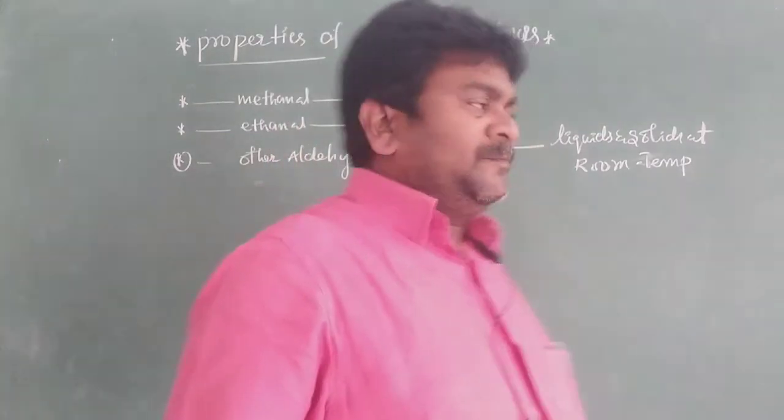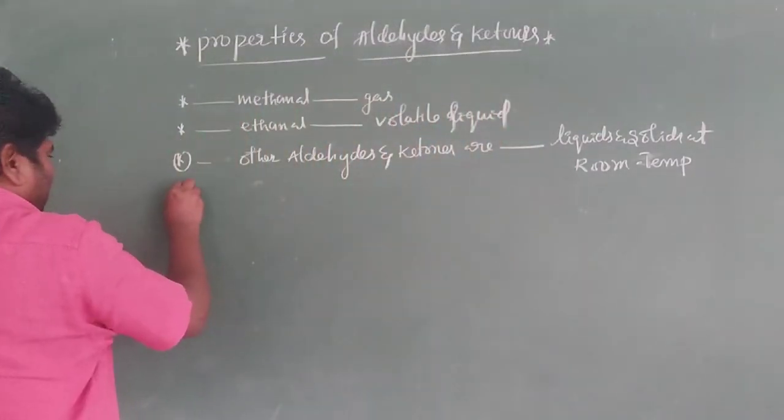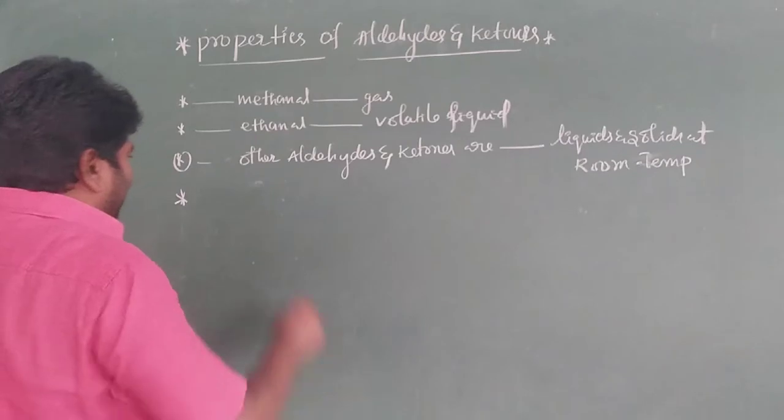Okay, next property is the boiling point.